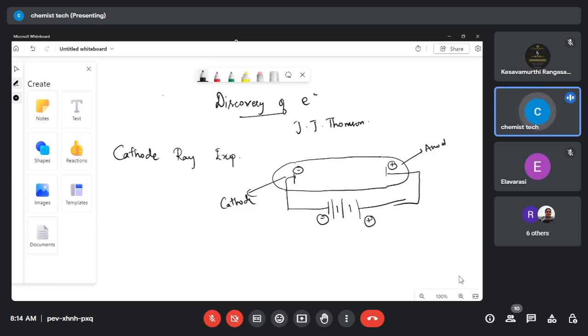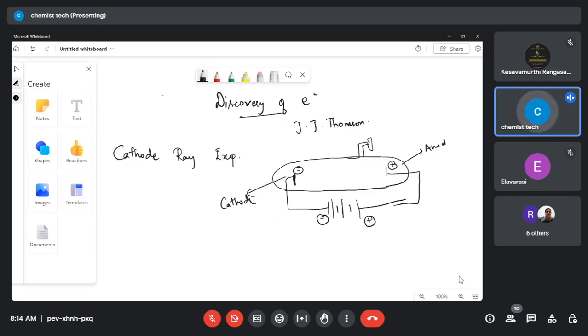As the negative part of the battery is connected to the electrode, this becomes negative, and the other one becomes positive. This is connected to the vacuum pump. What is a vacuum pump? What is the use of the vacuum pump?